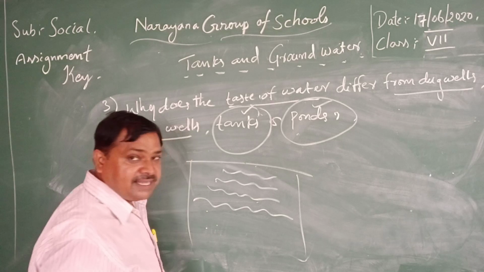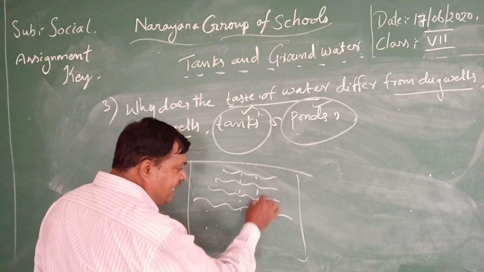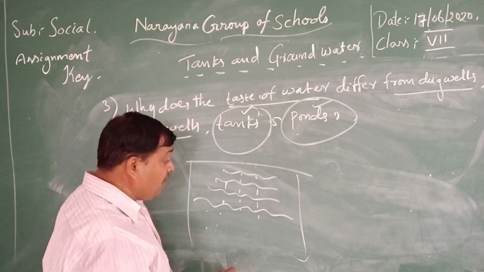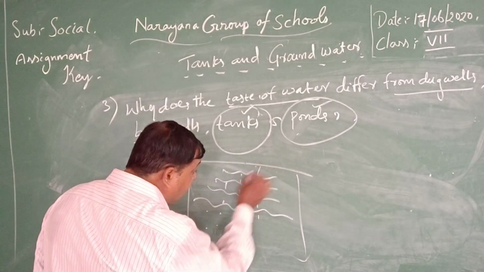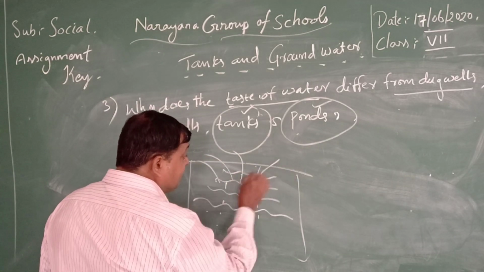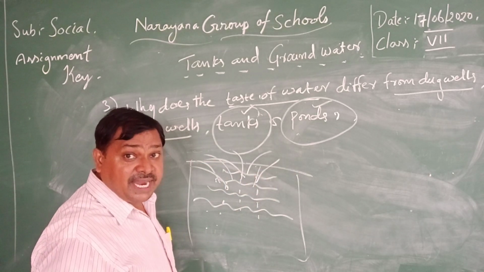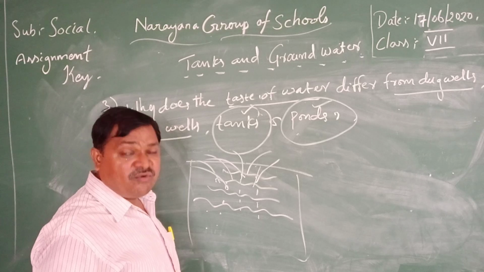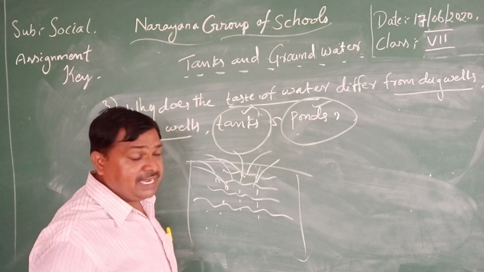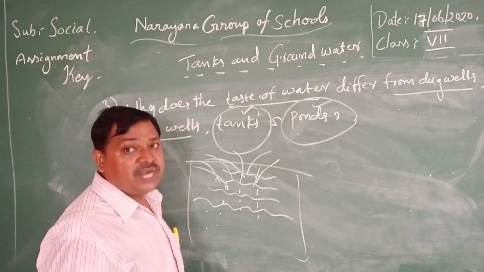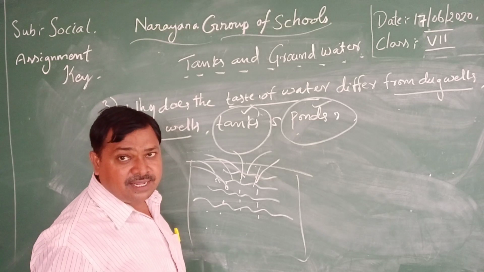Number of layers are there. It will be stored in the layers of the earth, right? For example, at evaporation time, the water is evaporated from the top layers. That's why, when we dig more bore wells nearby, like in Hyderabad, in each house one bore is there.